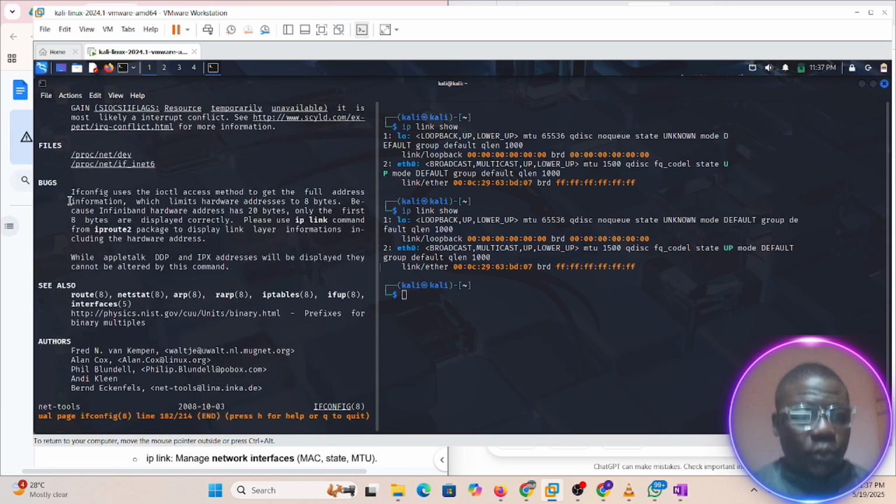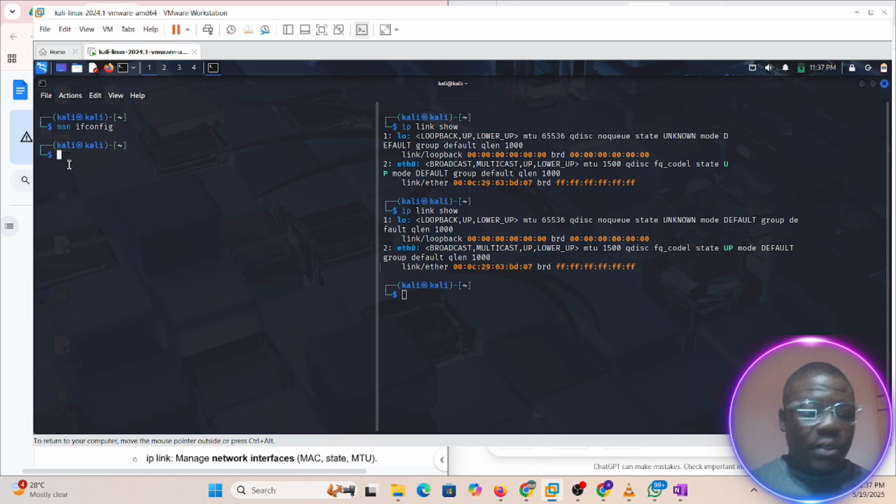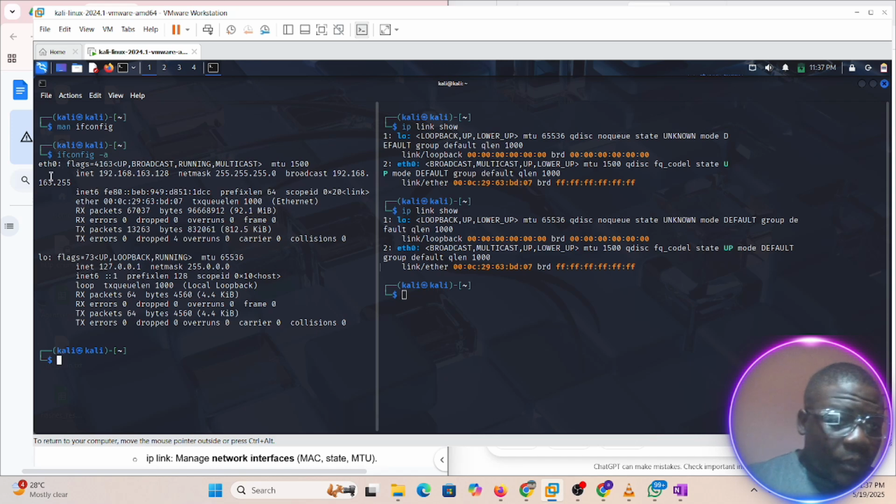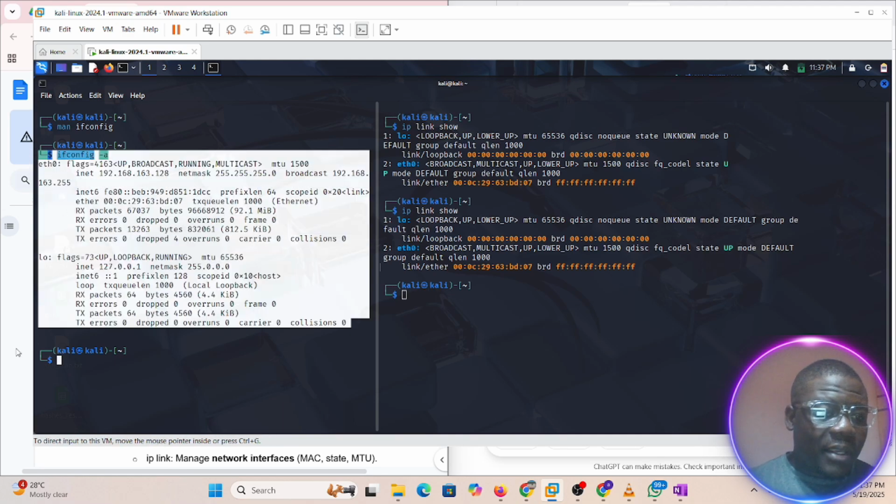So if you want to quit here, you just press H for help or Q to quit. Q to quit. So let's go back to ifconfig. What I want to do now is ifconfig -a. If we look at it, it's still the same interface, because we haven't added any interface back to it. So it is still all we have here.